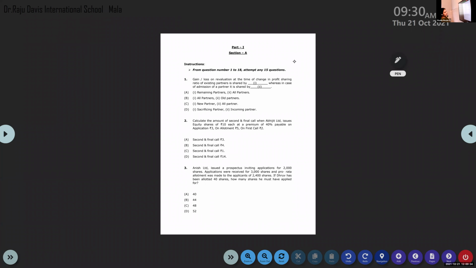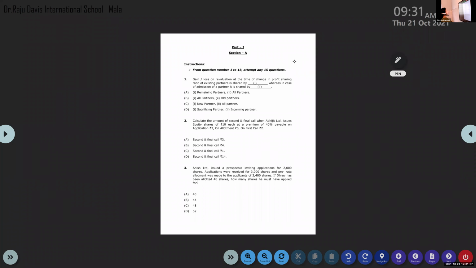So see question number 1. It is an easy one, I would say. Gain or loss on revaluation at the time of change in profit sharing ratio of existing partners is shared by dash, whereas in case of admission of a partner, it is shared by dash. What is the answer? You will prepare a revaluation account, and you will get a revaluation profit or loss.